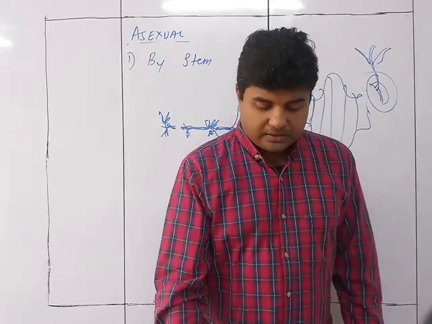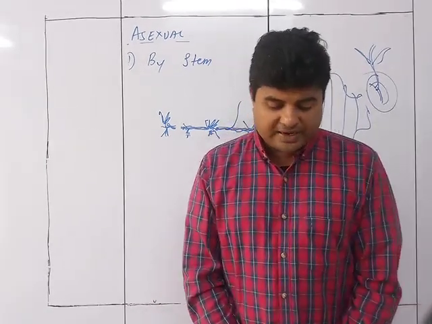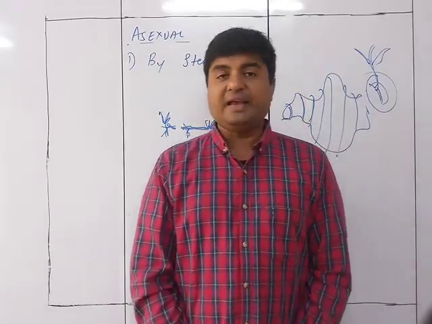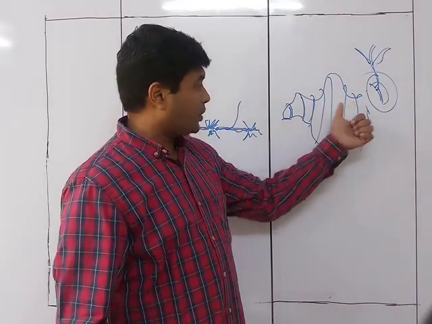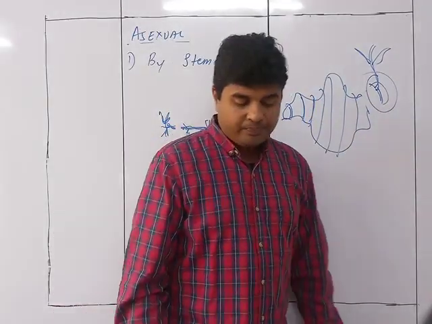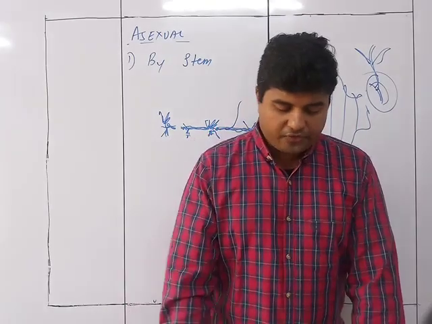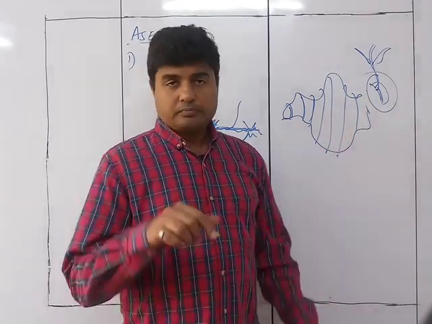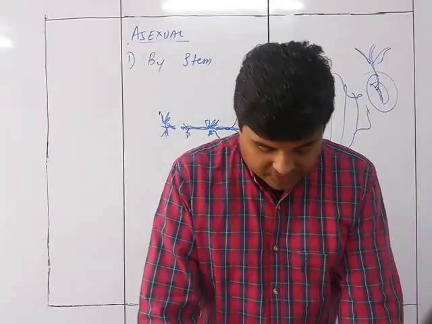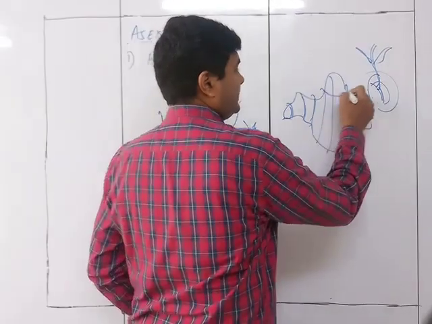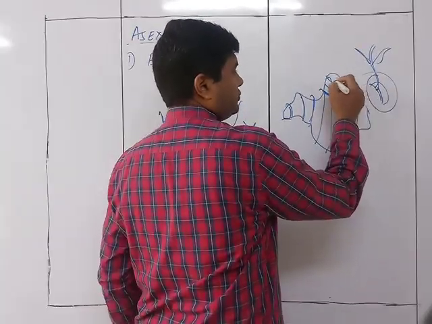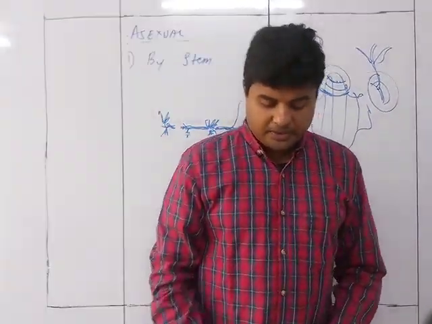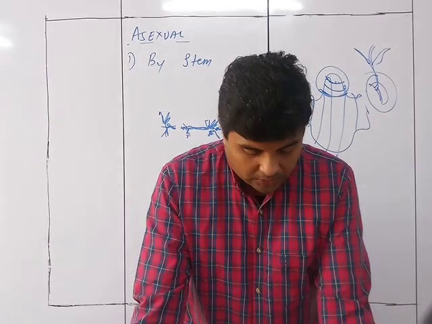So you can see that the conclusion is ginger has nodes and internodes, and the nodes carry thin, dry, brown, papery, scaly leaves. So these are the scaly leaves on top of it. And axillary buds grow out from the nodes to produce new plants. So from the nodes there will be axillary buds, which are going to grow into a new plant. The bud will be like this. This will be a bud, this part, and from here a new plant. So this is a bud from where a plant can be grown.